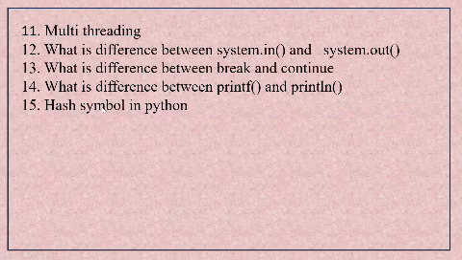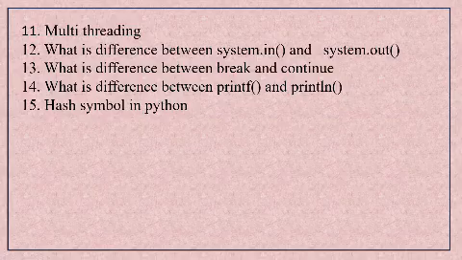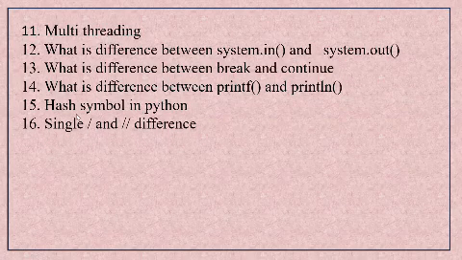Then hash symbol in Python: for commenting something we use the hash symbol, as we know. So he was checking whether I have some knowledge of Python or not. And single slash and double slash: here it is a divisor operator, and it is also a divisor operator, where one will give a whole number, and the other will give just the rounded number.